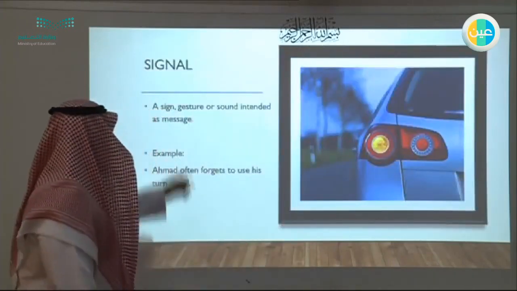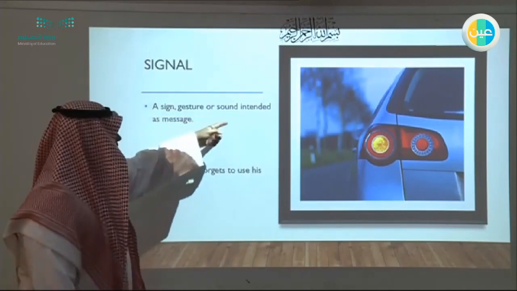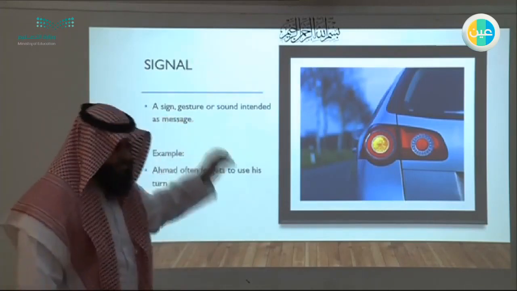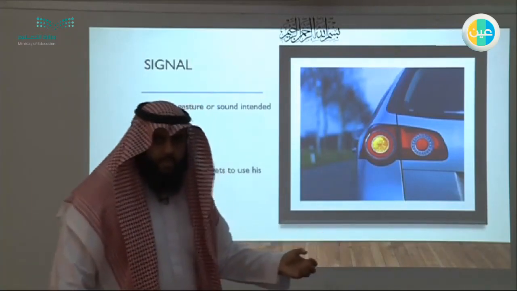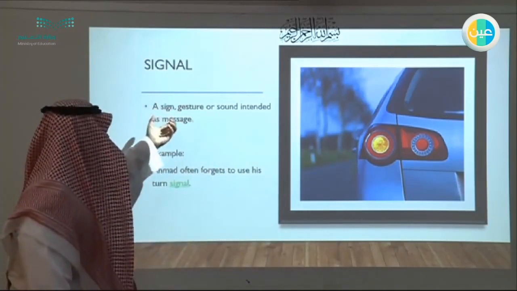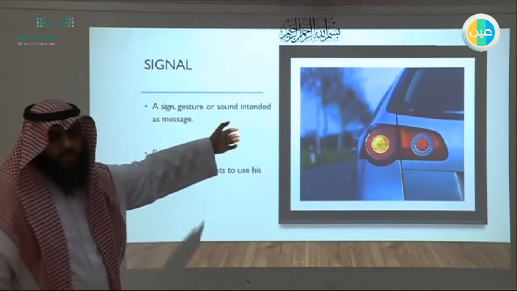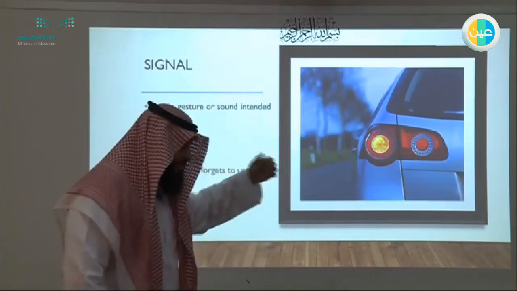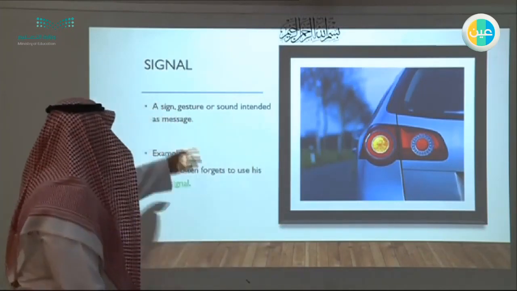Signal. A sign, gesture, or sound intended as a message. So it is very similar to a sign. It's either a sign or a gesture or a sound. It can be a sound. But a sign cannot be a sound, while a signal can be a sound intended as a message.